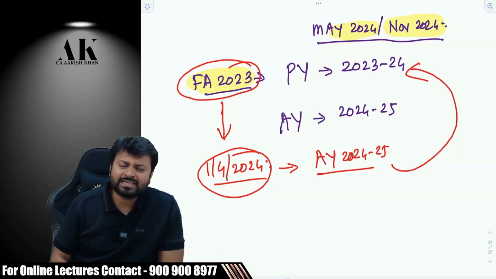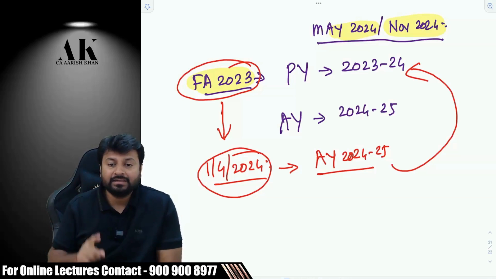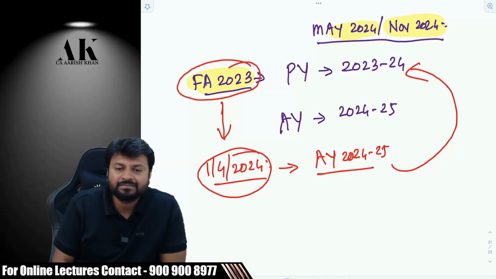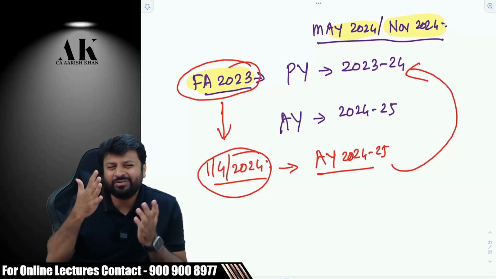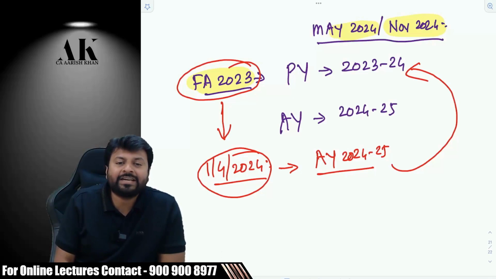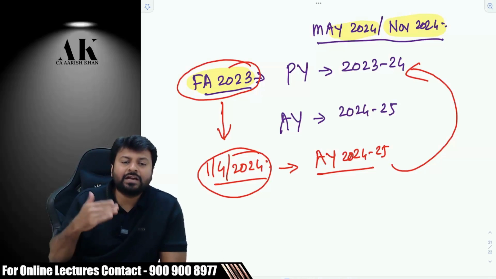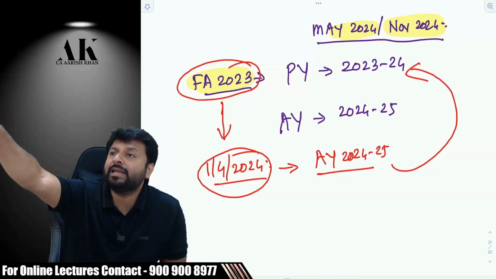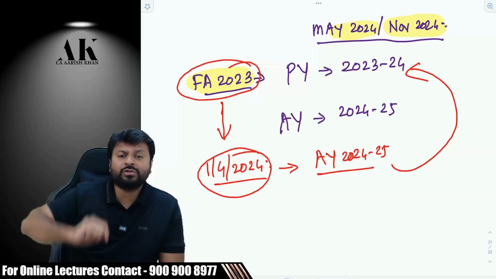Most of the amendments are in respect of AY only, but there are some amendments which have nothing to do with AY and PY. There are two types of amendments. Some have something to do with AY and PY, and some have nothing to do with AY, PY, like TDS amendments. TDS has nothing to do with AY, na? TDS activity happens when? Tax is deducted in PY only, na? So if the government says that this TDS section is applicable from 1st July 2023, then it is applicable from 1st July 2023 onwards only. Are you clear?